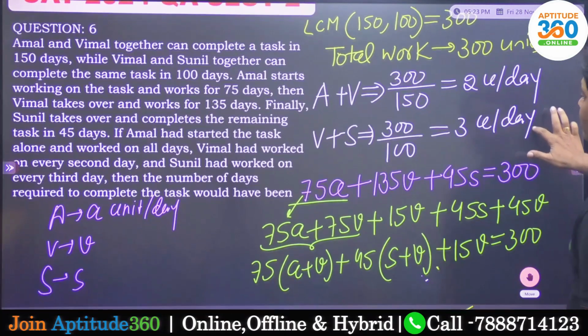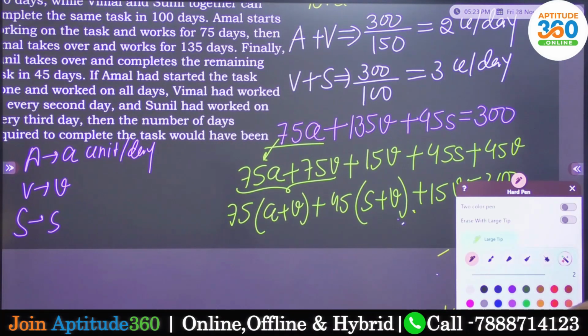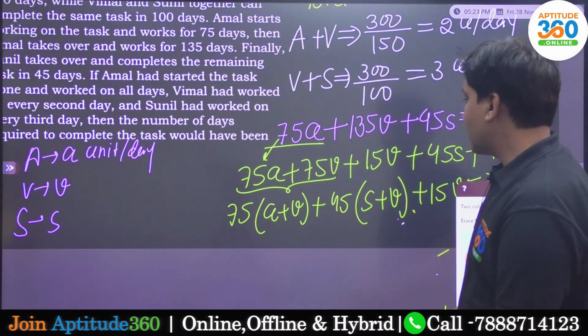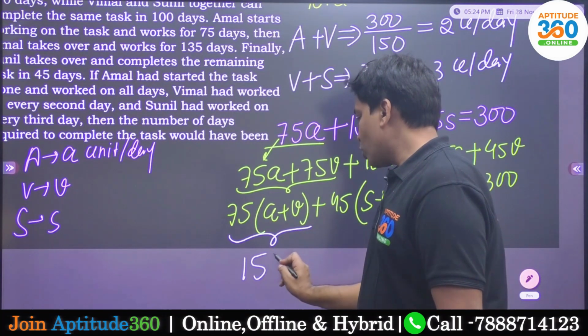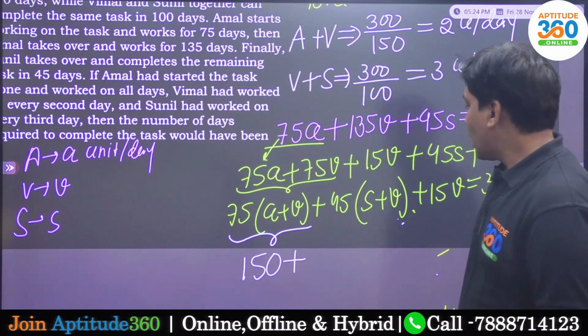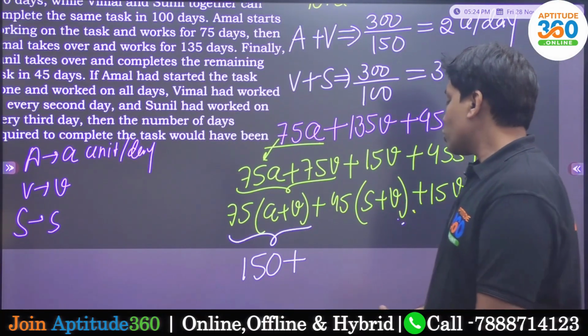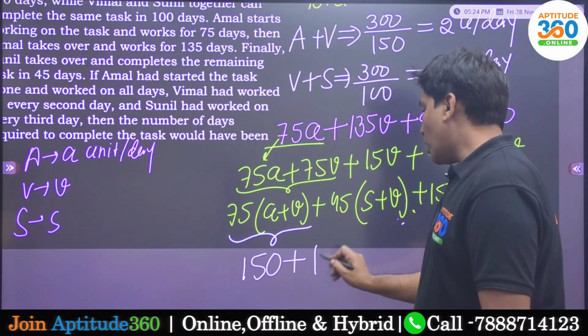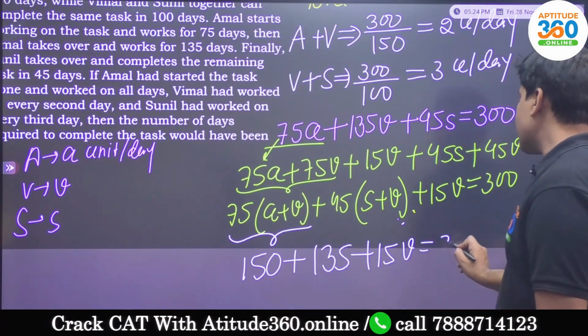Now let us plug in those values that we know. In one day over here they are doing 2 units per day, so collectively they are going to be completing 150 units. In one day they are doing 3 units, so 45 into 3, that is going to be 135, plus 15 days work of Vimal, and that is 300.